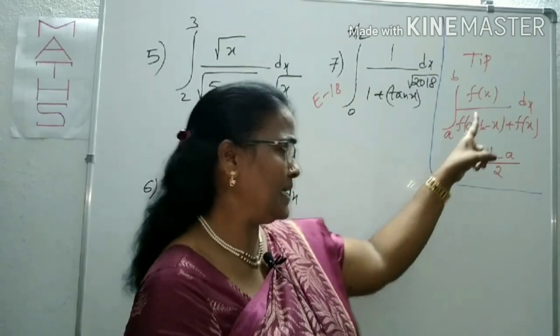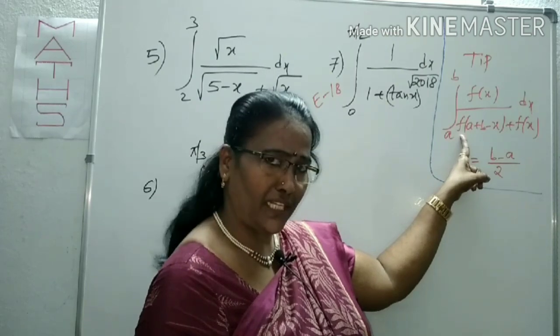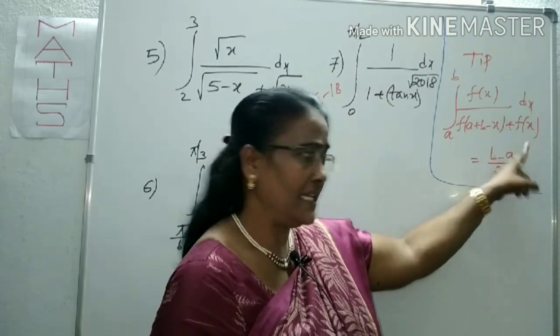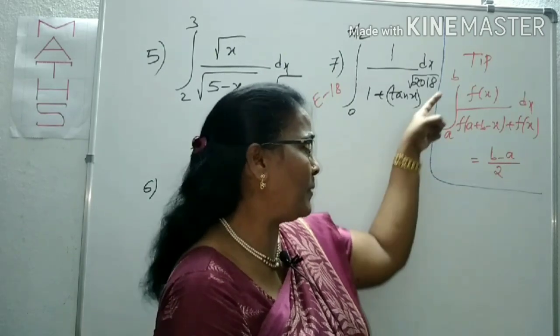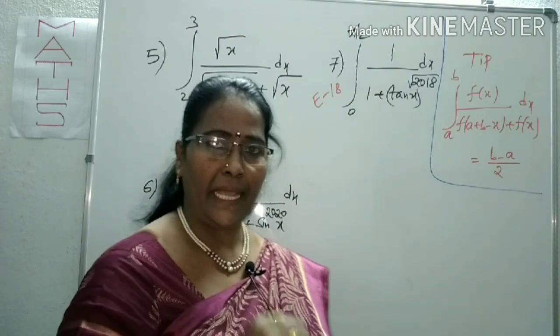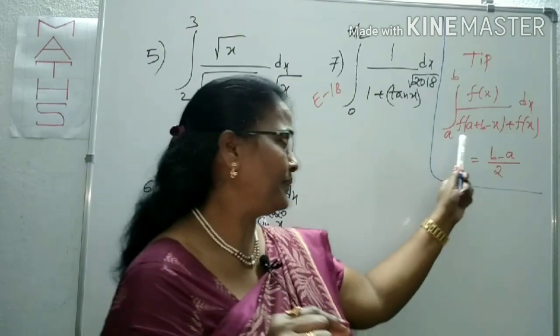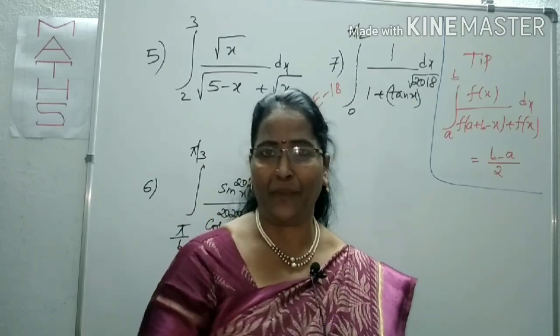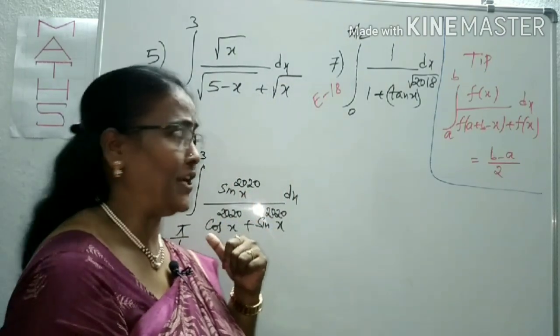What you can observe is that here, f of x by f of a plus b minus x plus the same function f of x. Then this resultant value is upper limit minus lower limit by 2, that is b minus a by 2. This one you can apply for these questions. Very simple tip, very, very important also. How, we'll see now.